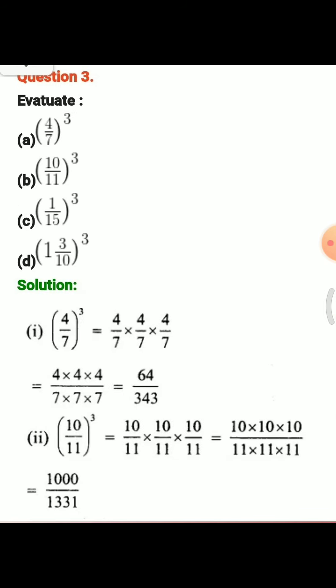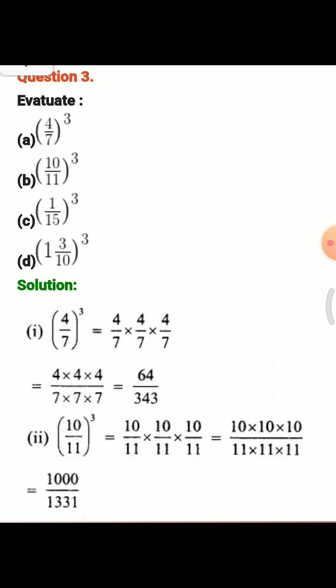Question number 3 is evaluate (4/7) cubed, (10/11) cubed, (1/15) cubed, (1 3/10) cubed. So at first you do (4/7) cubed equals 4/7 times 4/7 times 4/7. After that you find the answer. At first you multiply numerator with numerator, 4 times 4 times 4 over 7 times 7 times 7. Your answer will be 4 fours are 16, 16 times 4 is 64, over 7 sevens are 49, 49 times 7 is